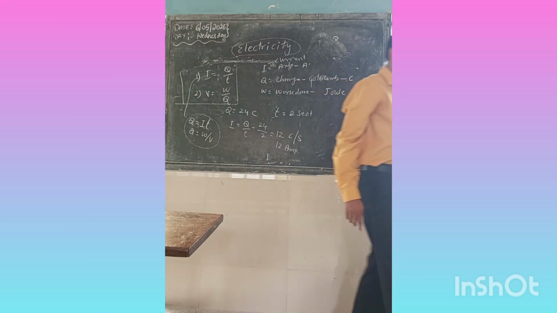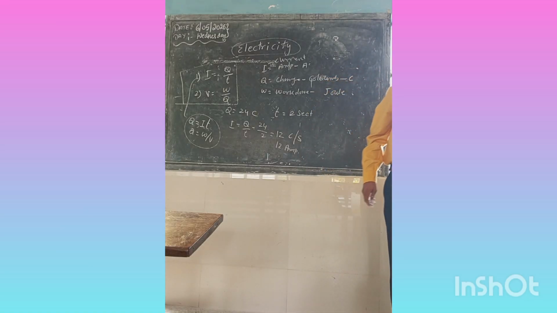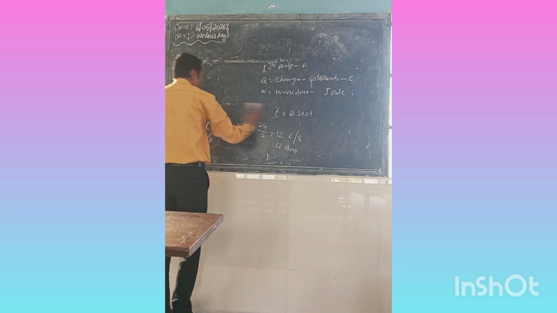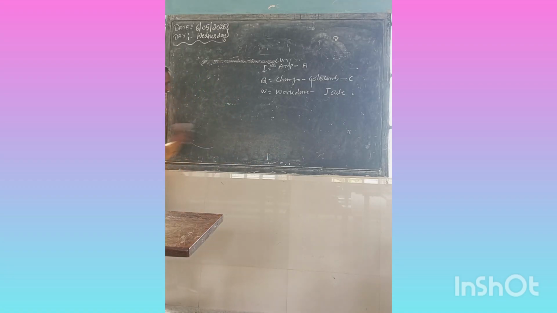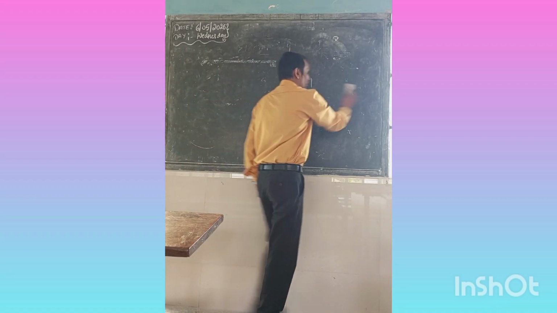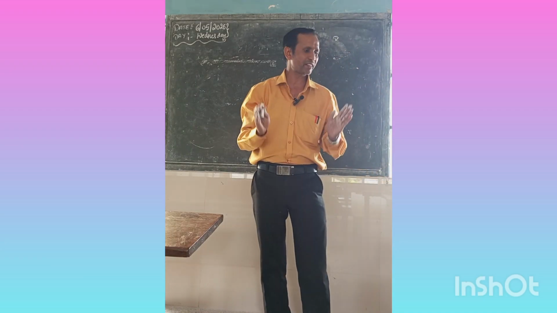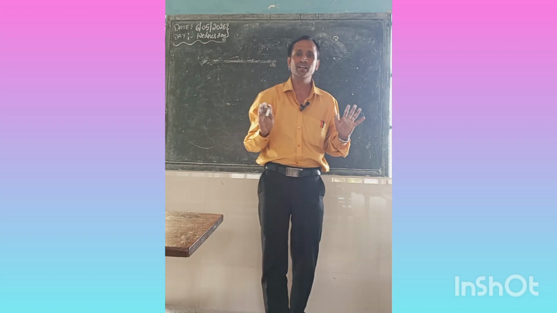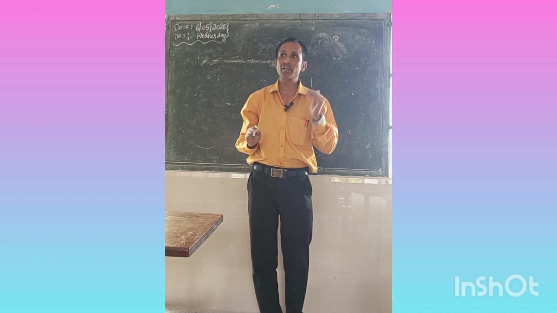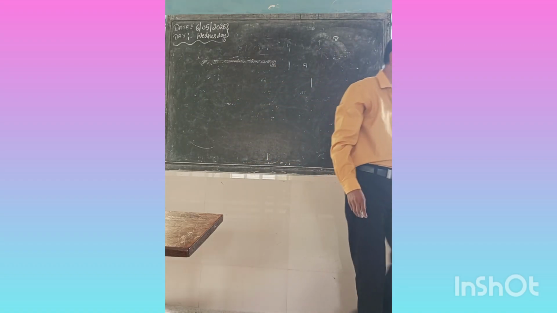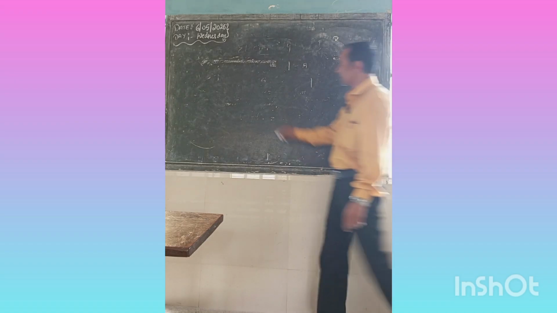Next we are going to another topic. Otherwise, shall we do some numericals? Okay, let's do some numericals here. Taking random two or three numericals, and after completion of each lesson, we will also take the previous question paper solutions for that particular lesson. So here the question given: a current is 0.5 ampere.